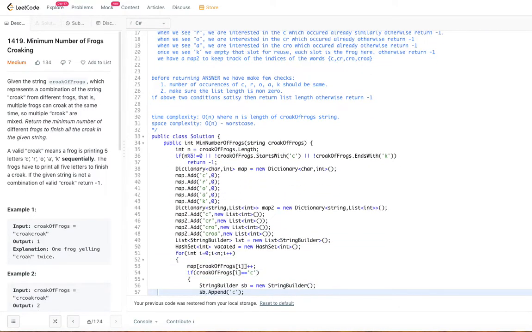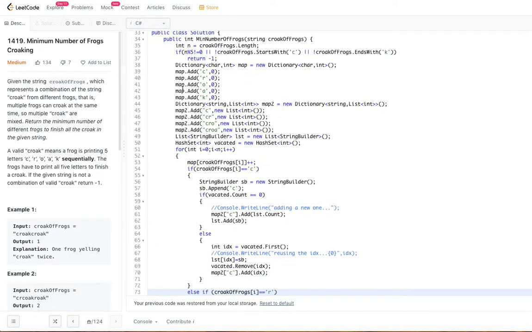Let's go ahead and look at the code for this. As I said, this is a string of croaks of frogs. Just get the length of it first into n, and the first things are these two. The length should be a multiple of 5, and it should start with a C and end with a K. If any of these are not true, you are going to return -1. That's it. And you have a map to keep track of the characters C, R, O, A and K. Initialize all of the map values to 0 to start with.